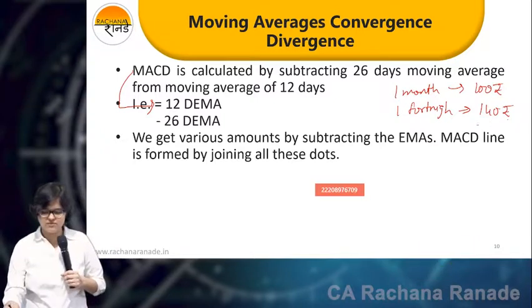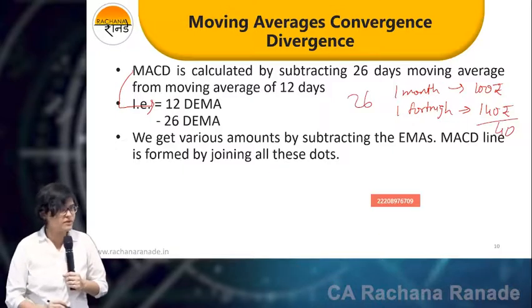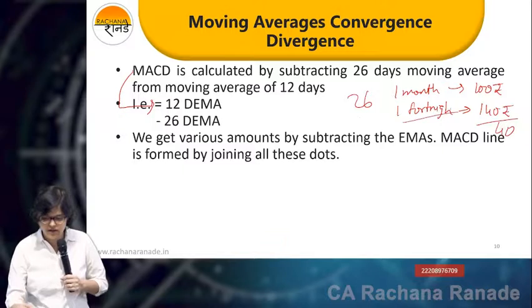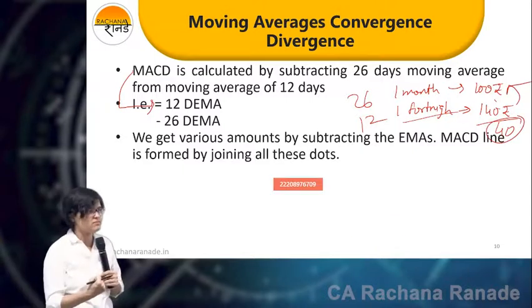Now the MACD is 40. The 1 month average is like 26, since 1 month is roughly 26 days. 1 fortnight is roughly 12. And I'm subtracting 140 minus 100. That is 40, which is my MACD line. So MACD shows strength.